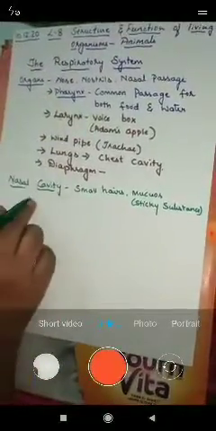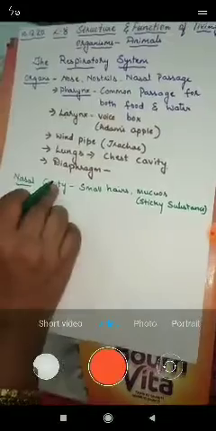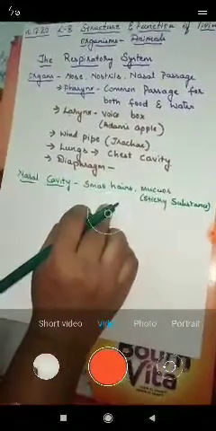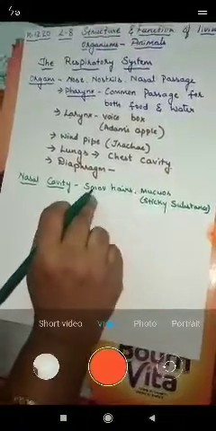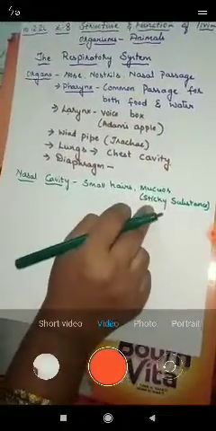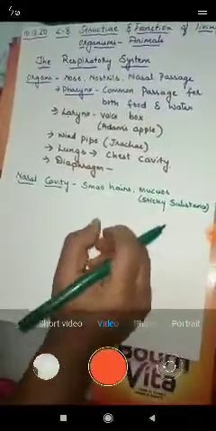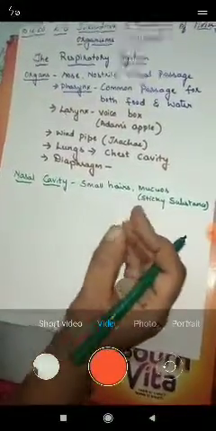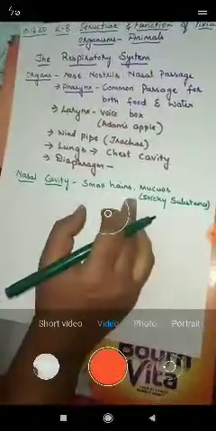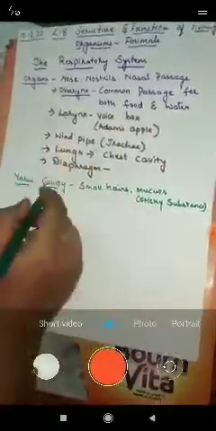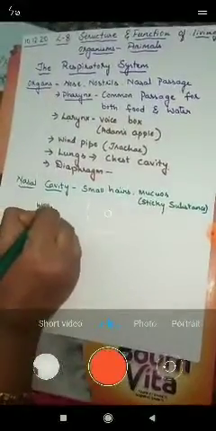Understood, children? So what is the function of this nasal cavity? As the air enters through the nostrils, there we have the small hairs and the mucus. This mucus and the small hairs filter and purify the air. As the air is filtered and purified, the air which enters the next organ becomes warm.